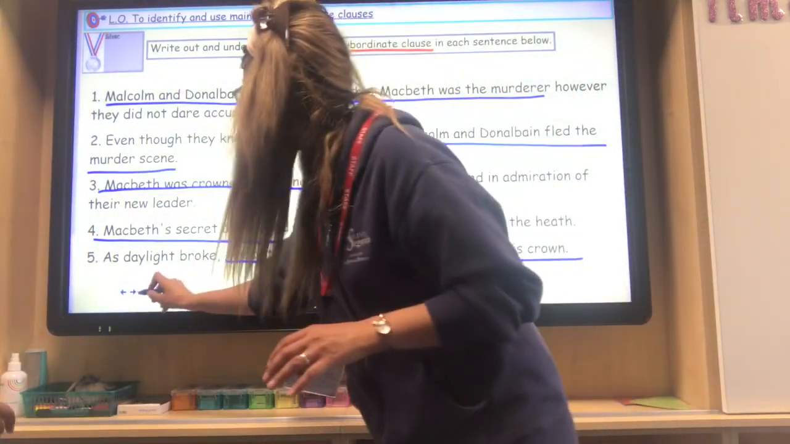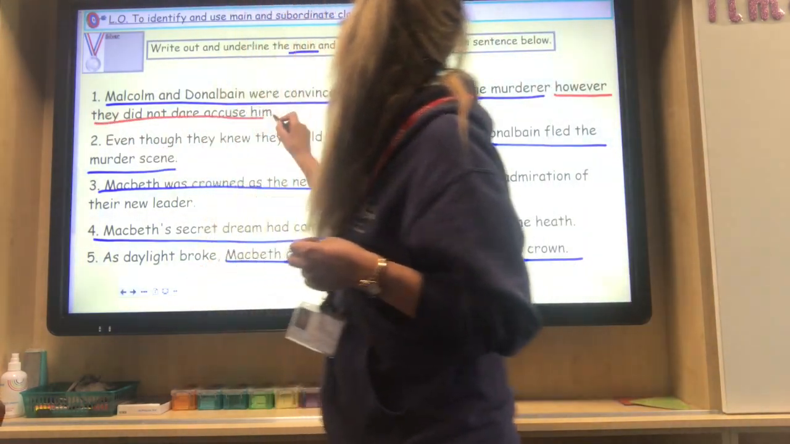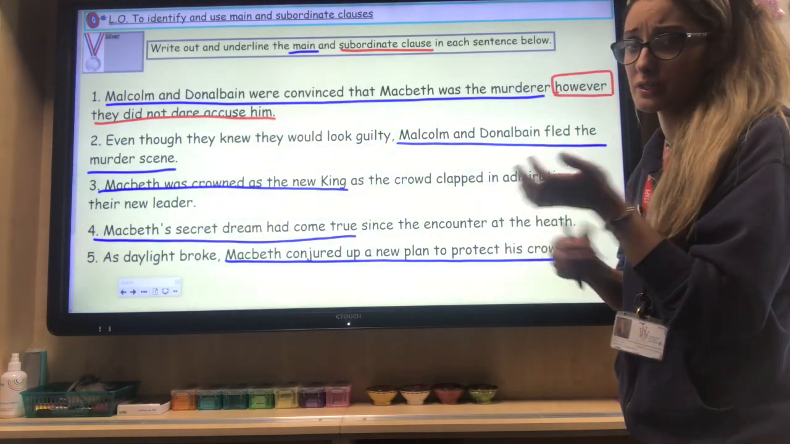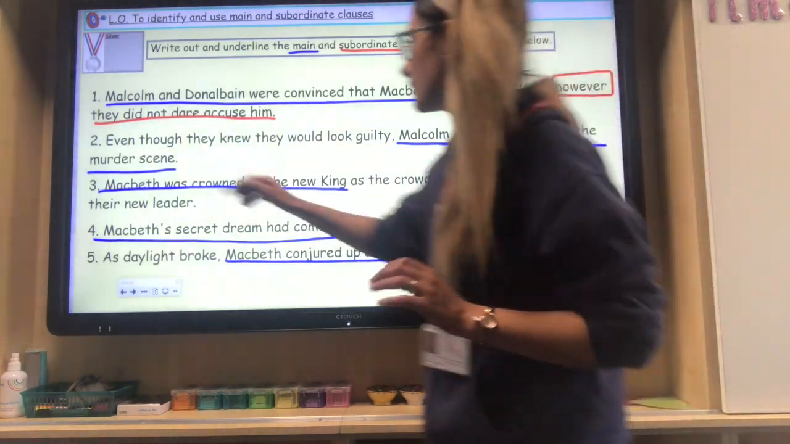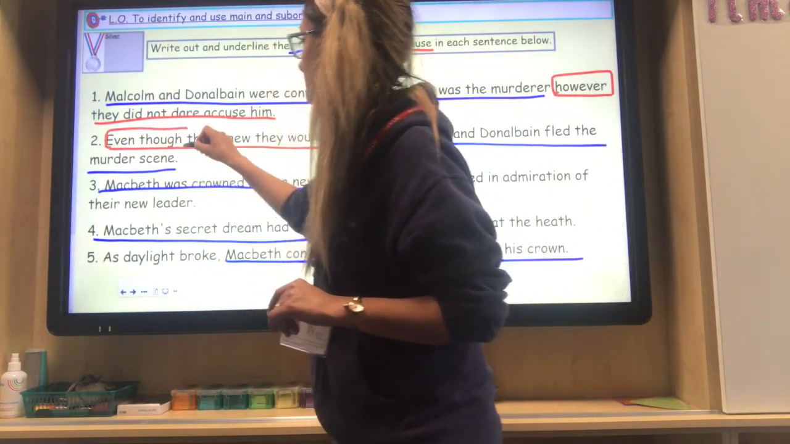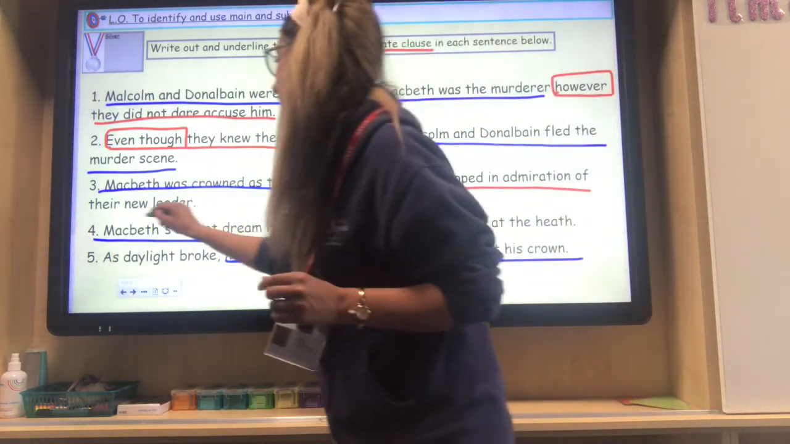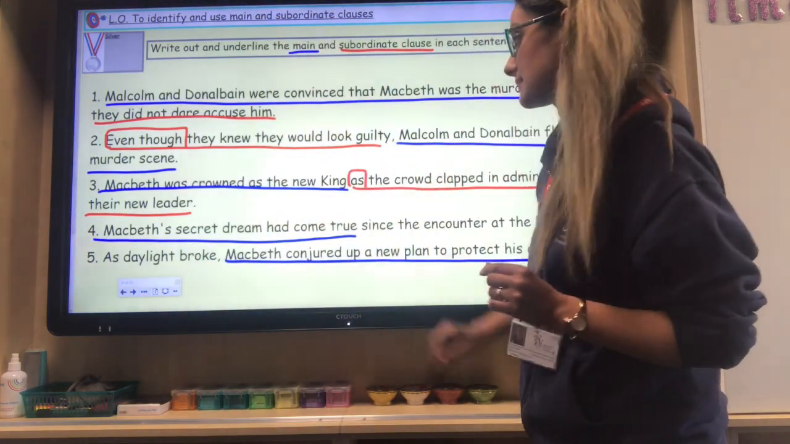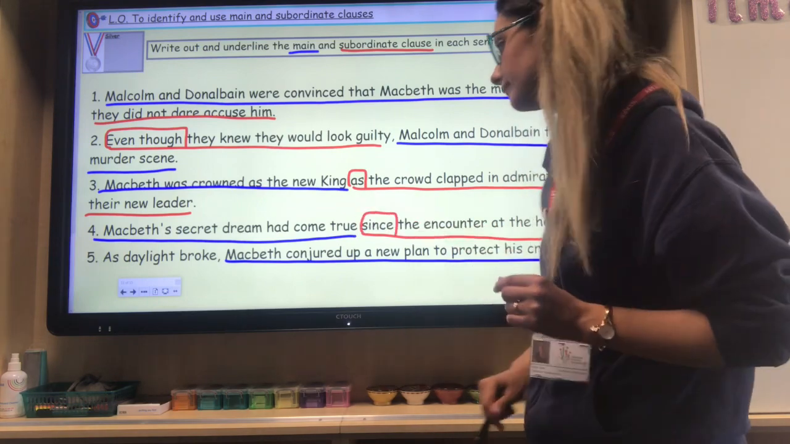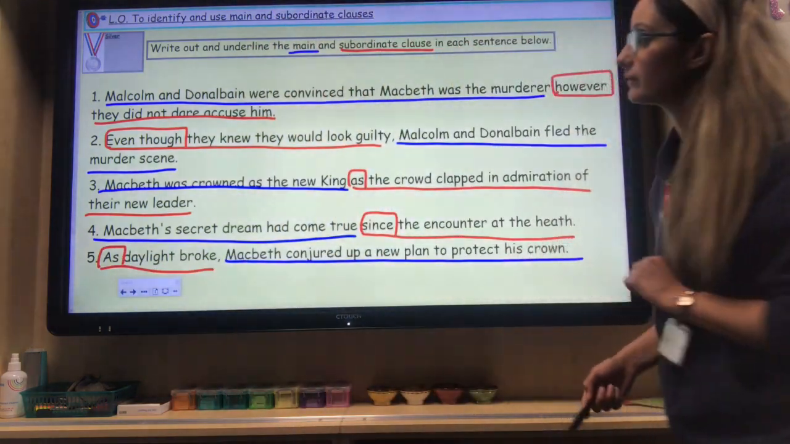Thank you, Miss. Do you want to just go, I've chosen the red pen. Do you want to just underline all of the subordinate clauses? Who, long did not dare accuse him? There is a subordinating conjunction. You might want to circle the subordinating conjunction. Yeah, or it can also be called a contrasting conjunction. It's a conjunction that creates that subordinate clause. Even though they knew they would look guilty, there is your subordinating conjunction. Macbeth was crowned as the new king, as the crowd clapped in admiration of their new leader. There is your subordinating conjunction. As Macbeth's secret dream has come true since the encounter at the heath. Since. And as daylight broke, there is your subordinating conjunction at the beginning there. So therefore, that's how it would look.